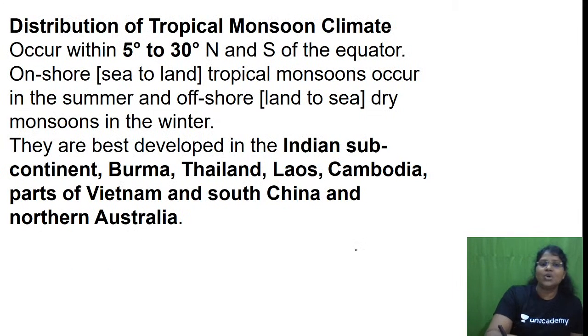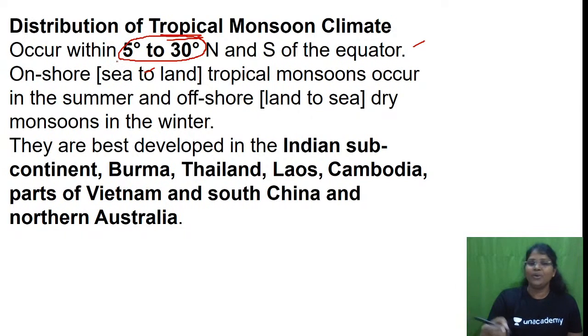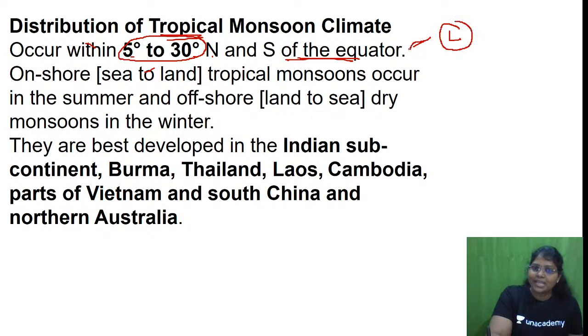Is this fine? So under the latitudinal distribution, yes, it occurs within 5 to 30 degrees north and south of the equator. So we got the answer for L, latitudinal extent. Yes or no? And this is the answer for P. What is this P? Places. So in D, we have got an answer for L and P: latitudinal extent and the places for tropical monsoon.